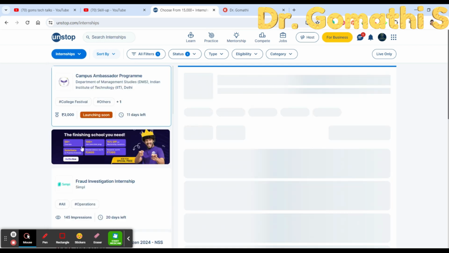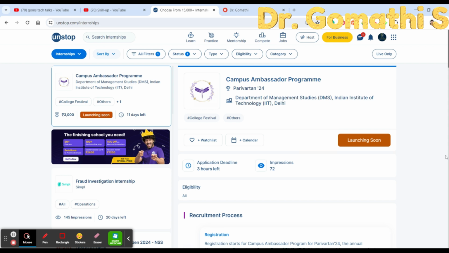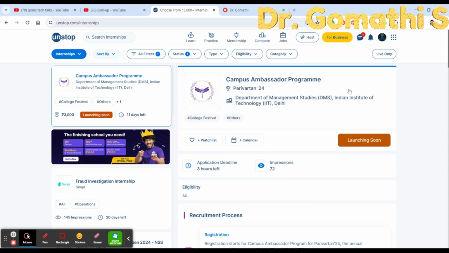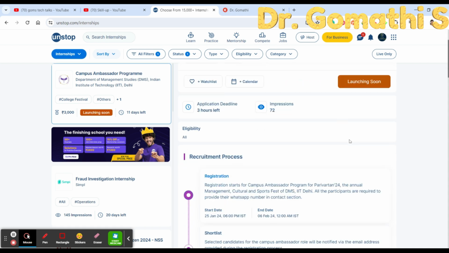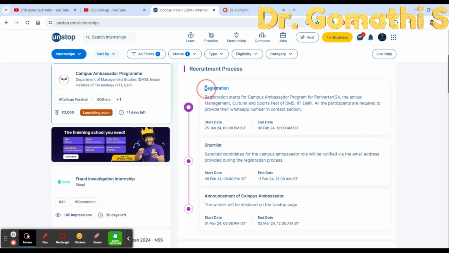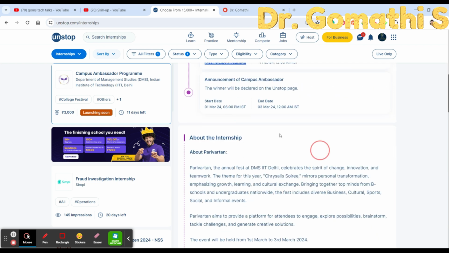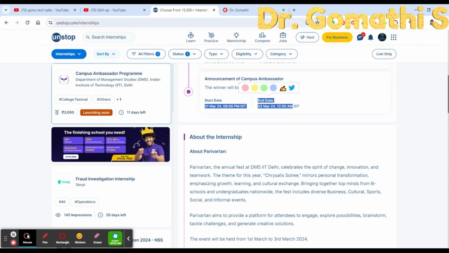Just click on this internship, where it will take you to the internships open throughout India, and you can find it here. See, this is the campus ambassador program, and you can understand about that particular internship here. This is launching soon. What is the registration start date? On February 6th it's going to end. Those who are shortlisted will be announced from 9th to 11th, and the announcement of the campus ambassador will be available here.